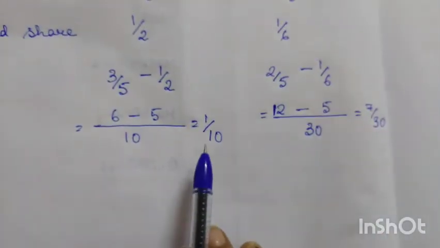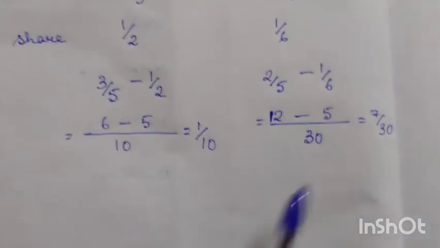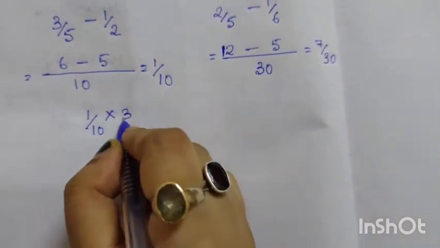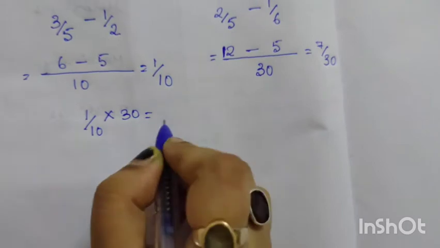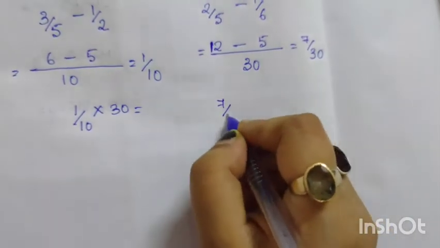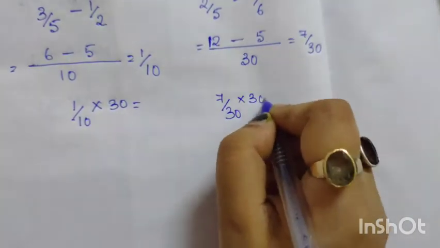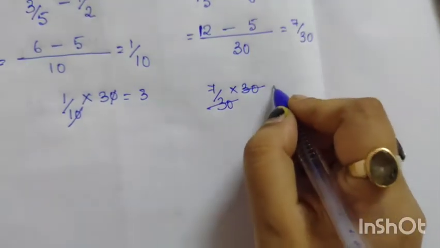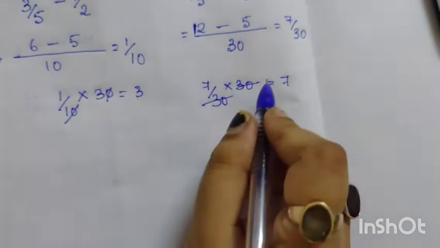So as you can see, the denominators are different. So in order to equalize the denominators, if we take the LCM we will get 30. So 1/10 into 30 and here it will be 7/30 into 30. If we cancel 30, here it will be 3 and it will be 7. So we will get the ratio 3:7.